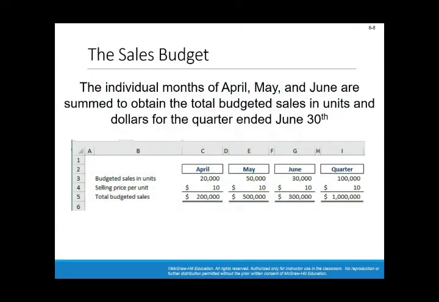So now you can easily get the total budgeted sales for April, May, June, and for the whole quarter. And of course, the whole quarter is the sum of the 3 months. So this $1 million is the sum of $300,000, $500,000, and $200,000 for June, May, and April respectively. And these totals are simply the number of estimated units to be sold multiplied by $10, which is the selling price per unit.